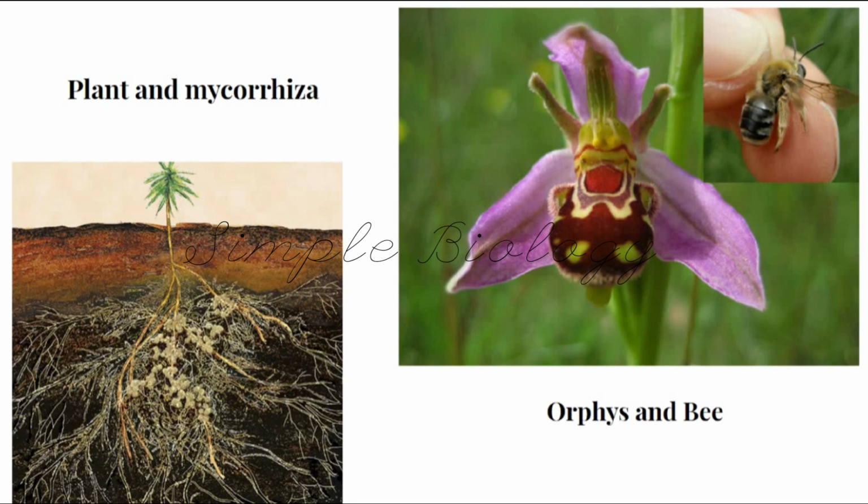So these are all the different types of interaction which take place in nature: amensalism, commensalism, mutualism, parasitism, predation and competition.